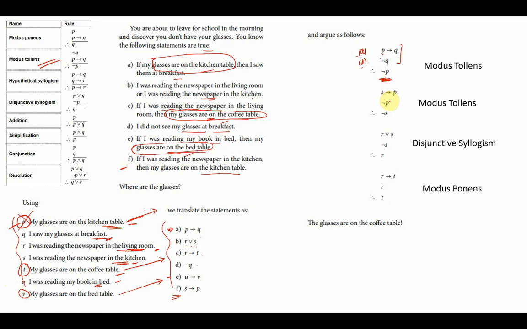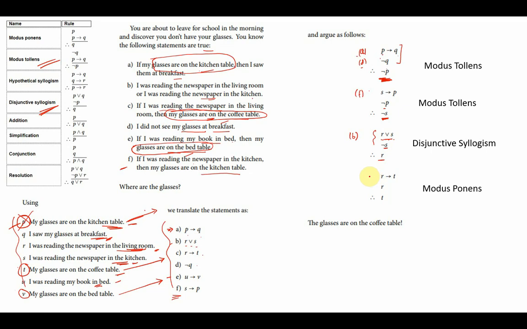Next, I have S implies P. This is the premise F, and negation P, which I obtained from here. Once again, by applying modus tollens, I get negation of S, right? Then I have R or S. This is premise B, and negation S, which I obtained from here, and applying disjunctive syllogism on these 2, I get R.